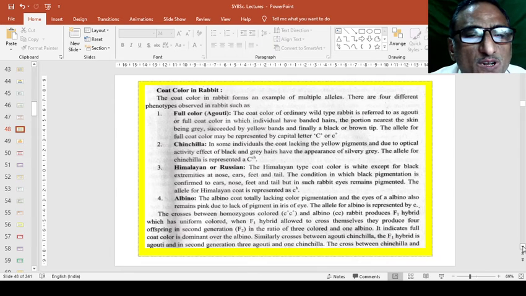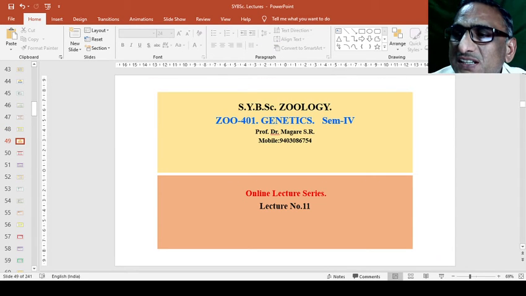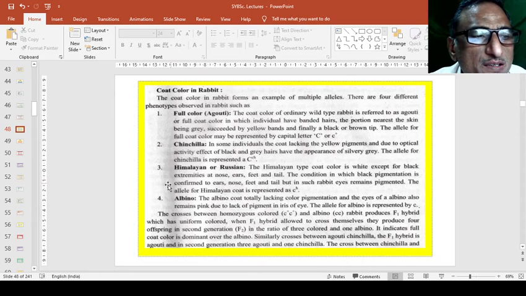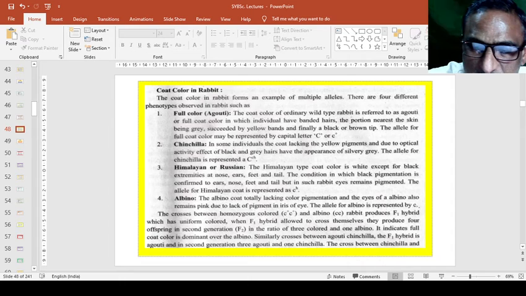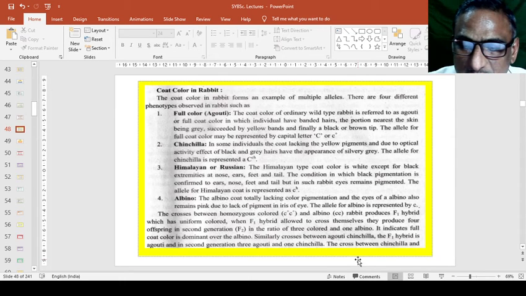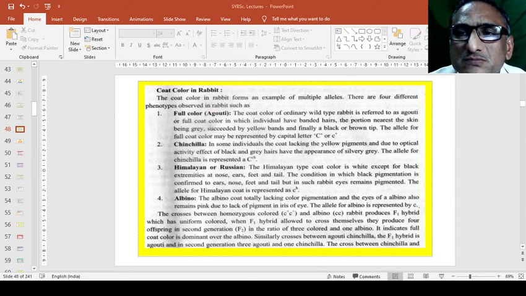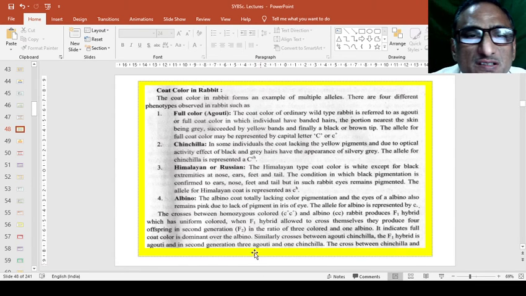This is an example of inheritance in rabbits, and the rabbit has 4 different genes, that is full color, which is called agouti, second is chinchilla, then Himalayan or Russian, and albino.